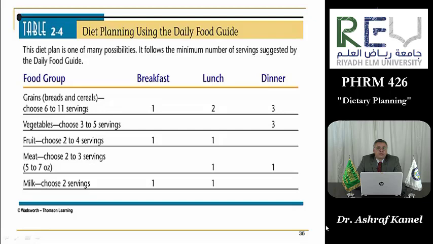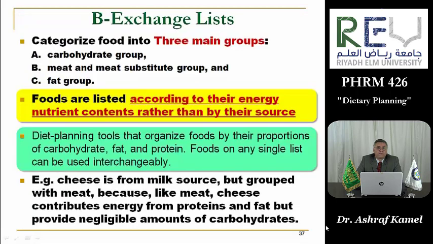Diet planning using the daily food guide. We put the food groups, the grains, vegetables, fruits, meats, and milk, and select the number of servings per day. For example, in this table, we are selecting the lower figure, which is 6 for the first group, and then we distribute them along the 3 meals, the breakfast, lunch, and dinner. So, for example, if we are aiming for 6 servings for 1,200 kilocalories, we put 1 serving in the breakfast, 2 in the lunch, and 3 in the dinner, and the same for the other groups.